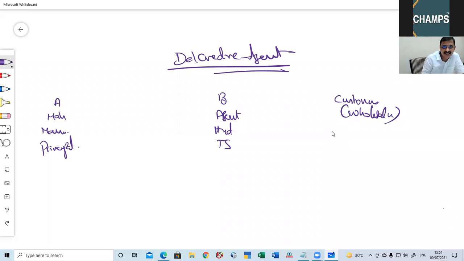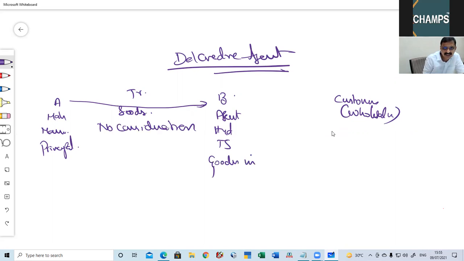Now, generally what will happen is, A supplies goods, transfers goods, no consideration. Now goods reached B. So goods are in the hands of B. Automatically schedule 1 will come into play.